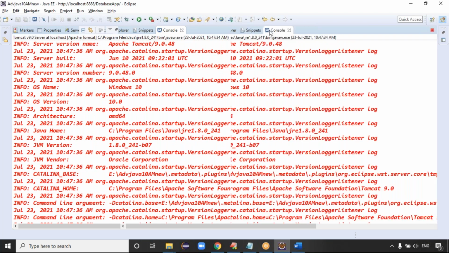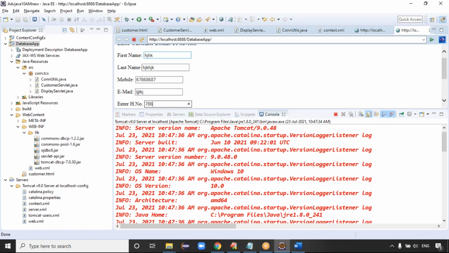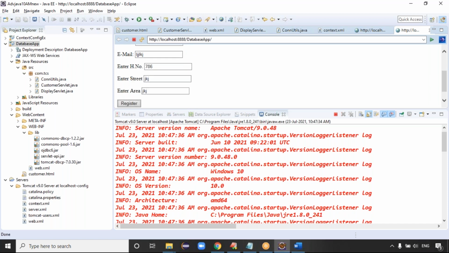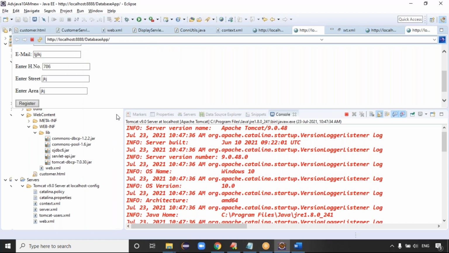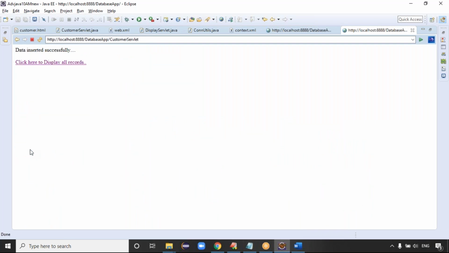Try to enter the data, guys. Some data we can enter, some data we can enter. Click on the register button. So if you click on the register button, what happened, guys? Oh my god, data inserted successfully.